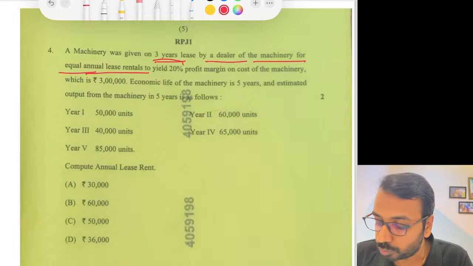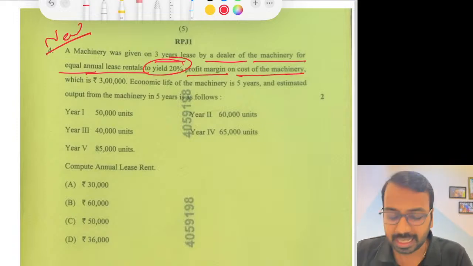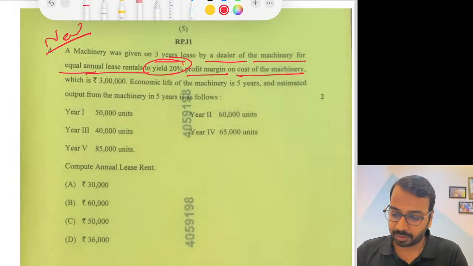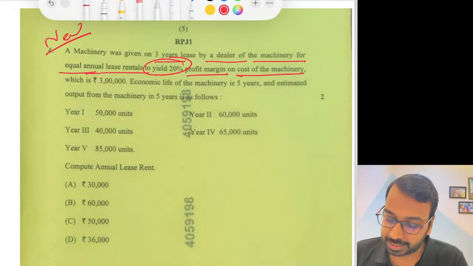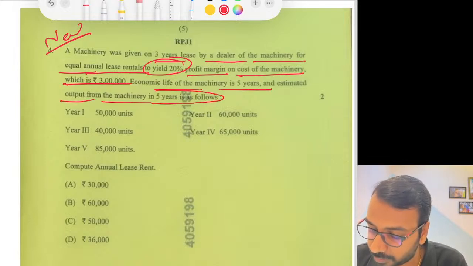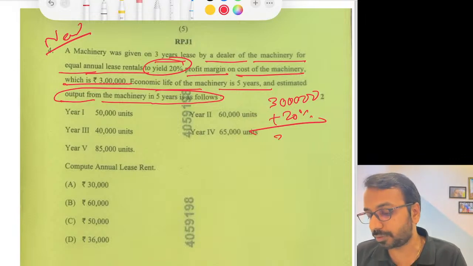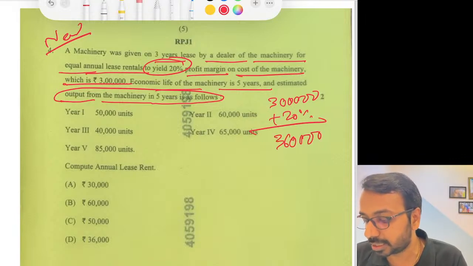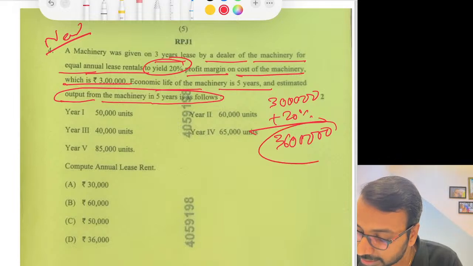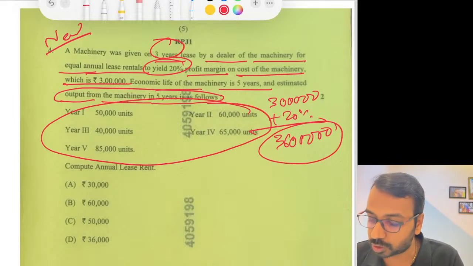Then machinery was given on 3 years lease by a dealer of the machinery for equal annual lease rentals to yield 20% profit margin on the cost of machinery. This is a new type of question. It is a general costing question, I should say. Nothing to do with AS19. The cost is 3 lakhs. Economic life of machinery is 5 years and estimated output from the machinery in 5 years is as follows. So 3 lakhs is my cost. I want to get 20% profit. So 3 lakhs plus 20% makes it 3 lakhs 60,000. Now this 3 lakhs 60,000 I will not recover in 3 years. I have to recover in 5 years.